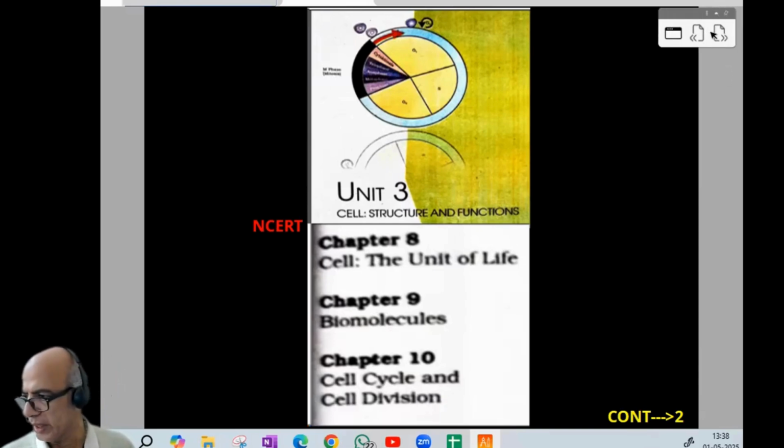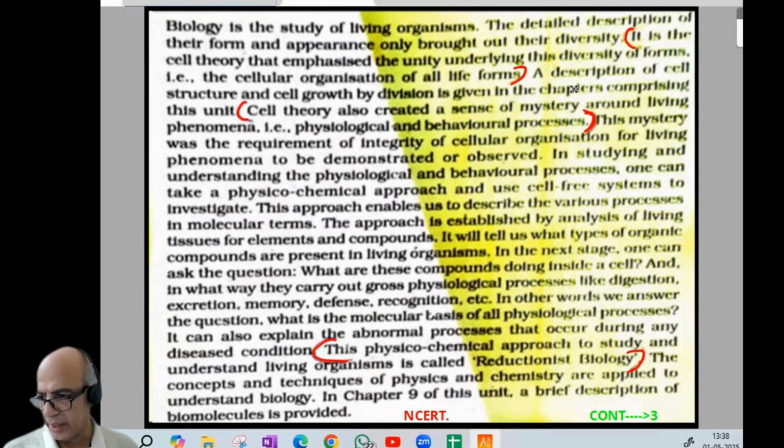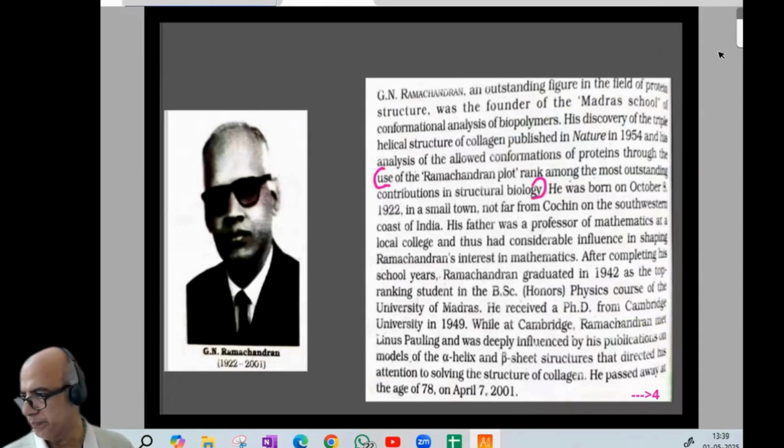I first showed two NCERT pages, and the bracketed parts are important. So don't discard them; for that purpose only, I showed these two pages. Now Ramachandran plot, protein, amino acid link, etc.